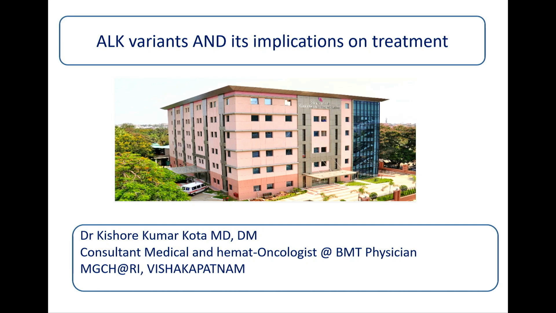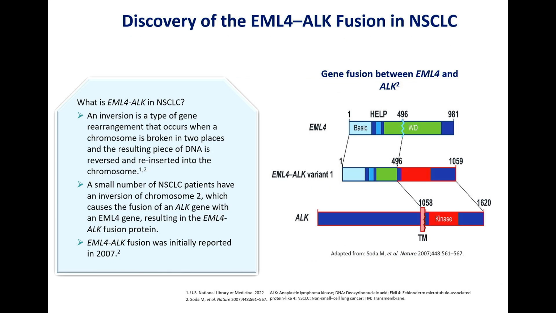This has already been discussed so many times. ALK can join with any of the partners. The most common one is EML4, and the other partners make up the remainder. With respect to EML4, depending on where the splicing was done, the remaining variants will come: variant 1, 2, 3. So many variants are there.